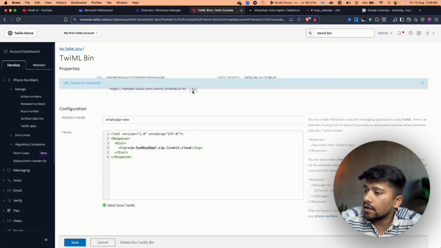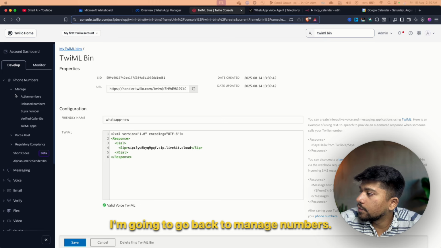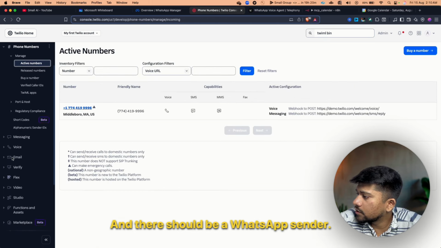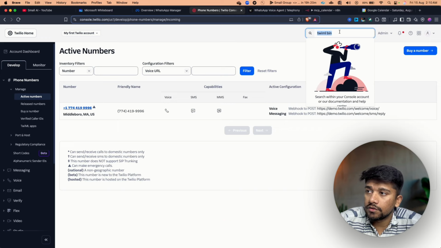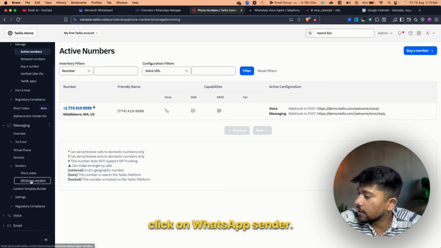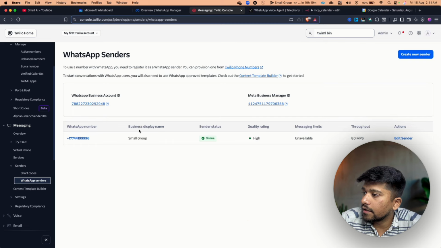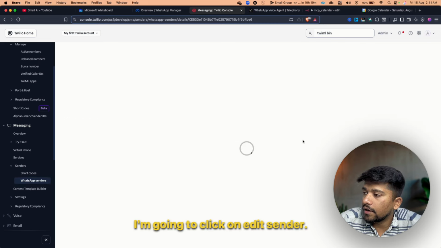We have this URL. Now I'm going to go back, since it is already saved. I'm going to go back to manage numbers, and there should be a WhatsApp sender. So I'm just going to search for senders. Inside this messaging, there should be senders, and inside senders, we can click on WhatsApp sender. And here you can see that we have this number already. It's already active. I'm going to click on edit sender.